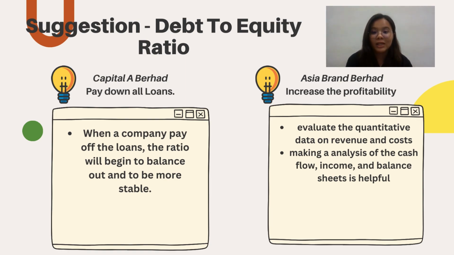The company can evaluate the quantitative data on revenue and cost provided by financial statements. Analyzing cash flow, income, and balance sheets is helpful when trying to balance the profitability of the company.